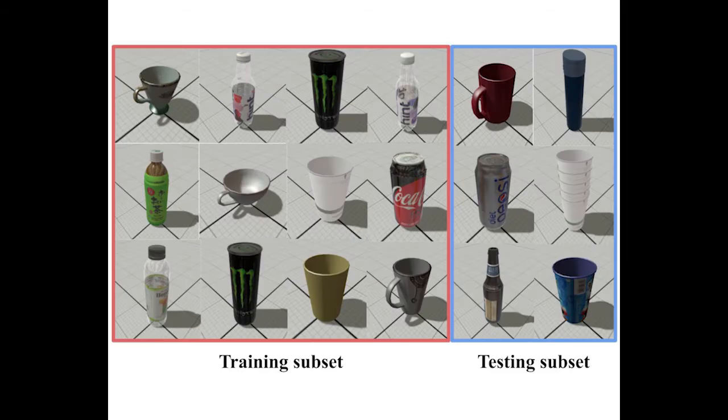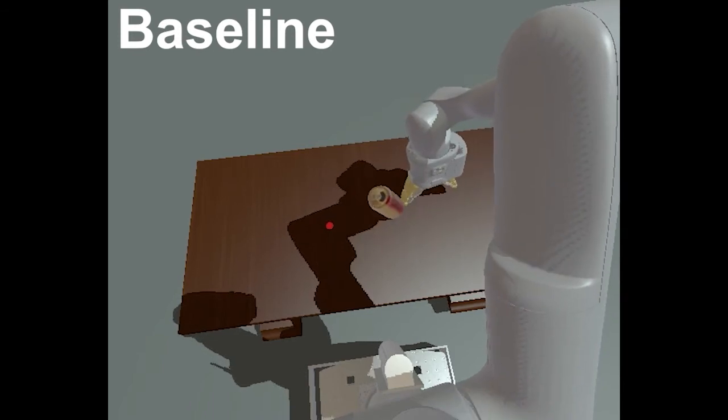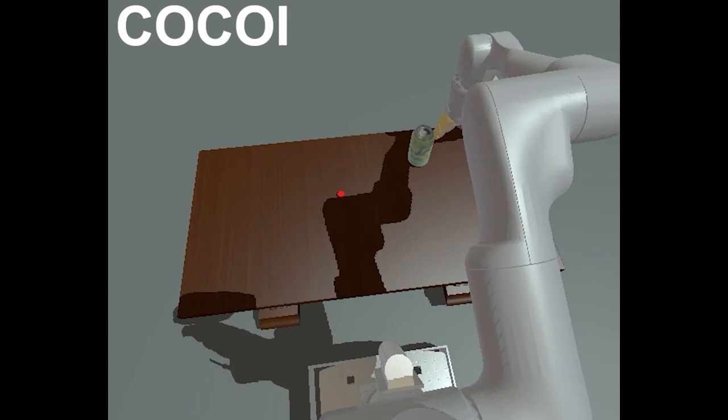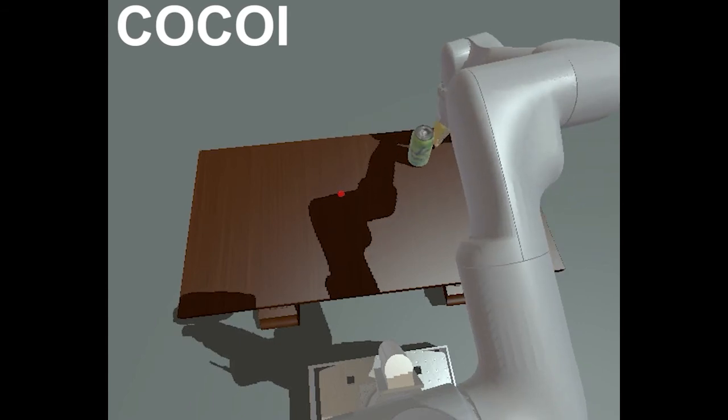We test our methods using 75 objects and separate them into a training set and a testing set. While the baseline can push the objects over, our method is capable of pushing the object to the goal location while avoiding pushing it over.